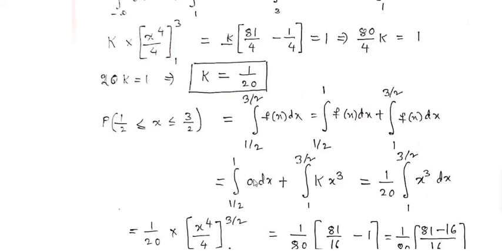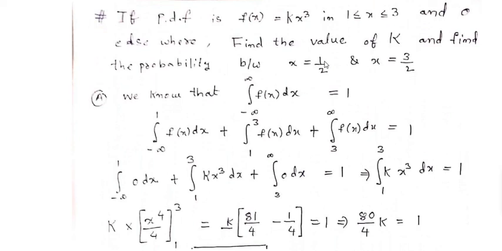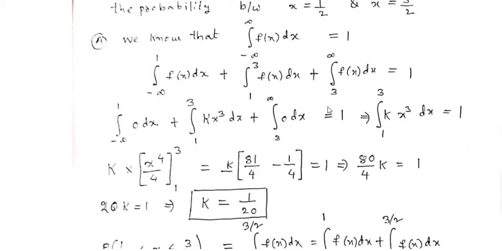Therefore its value is 0 dx, plus from 1 to 3 by 2, clearly 3 by 2 lies between 1 and 3. Therefore from 1 to 3 by 2, f of x is defined as k into x cube.